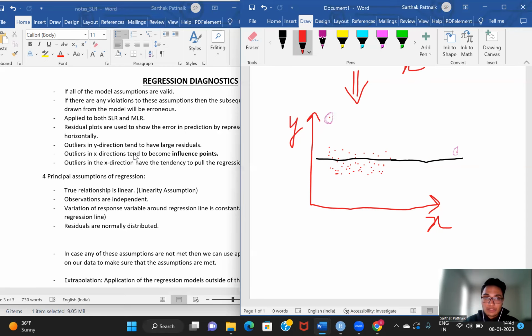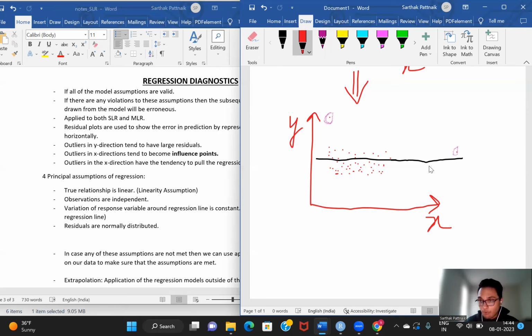So this is one thing, and the other thing is that outliers in the x direction tend to become influence points. Now what this means is that if you look at outliers which are far along the x, they have a unique tendency. They have a tendency to pull the regression line towards themselves. Let me repeat myself. Outliers which are along the x direction have the tendency to pull the regression line towards themselves, which is why what becomes really important is that you cannot directly remove an outlier which is in the x direction.